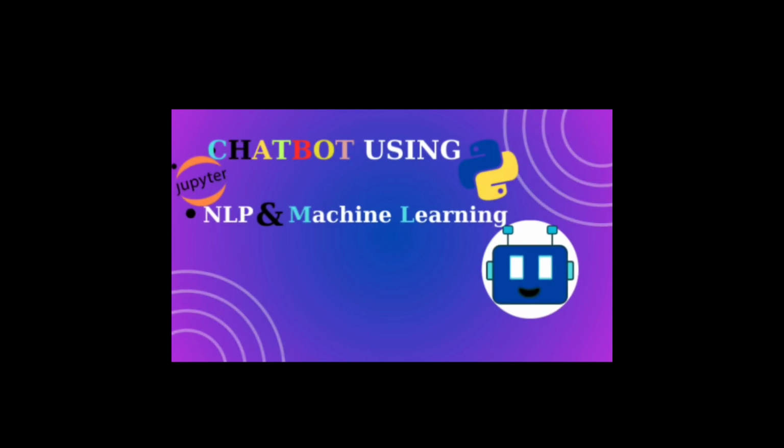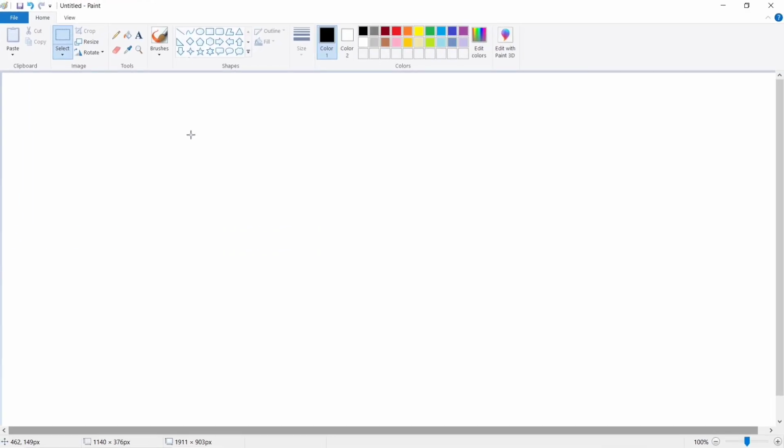Chatbot using NLP and machine learning. First of all, when discussing about chatbot, what is a chatbot? When our user wants to get information automatically from a server, like if you type, I want to know about the products you are selling in your shop, we have to get the output there without human interference. So this kind of response we can expect from the chatbot. Let's make a simple chatbot that is user friendly, giving the information which is required for the user by using a simple question and answer type.